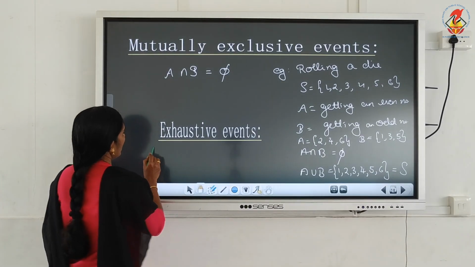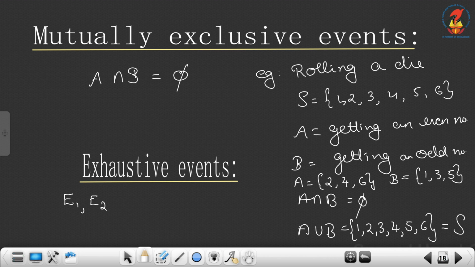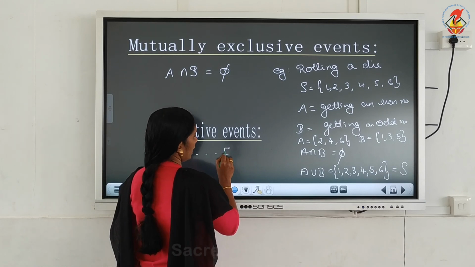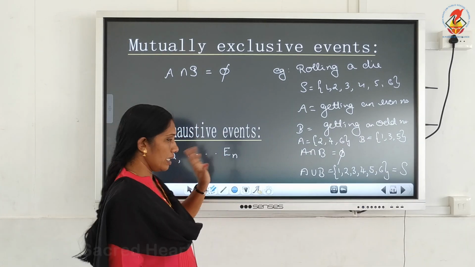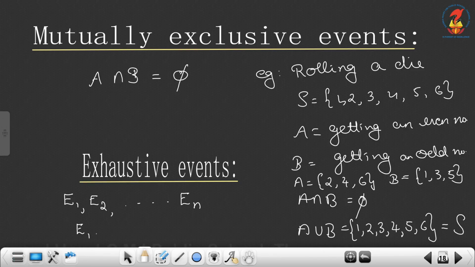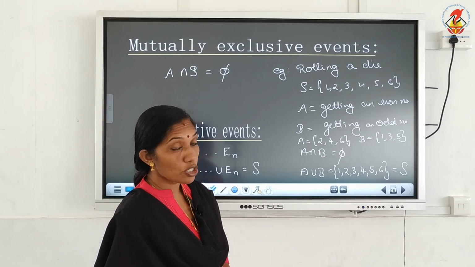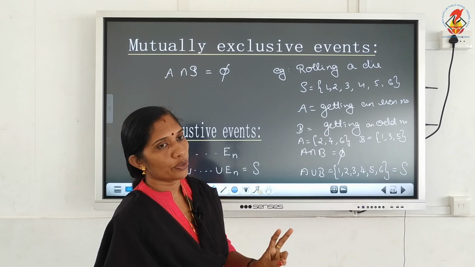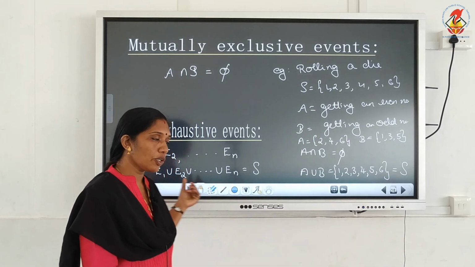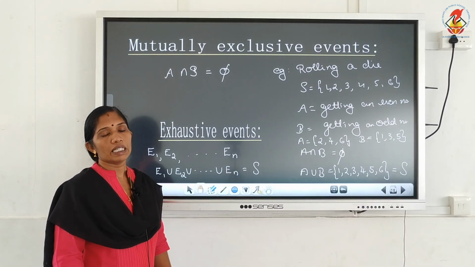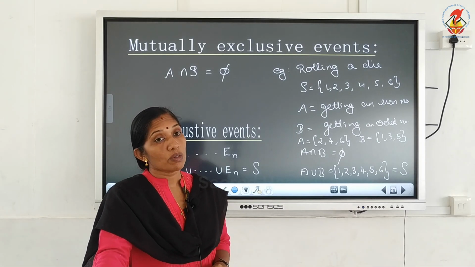So, exhaustive: usually for events we denote with the capital letter E. Let E1, E2, etc., En be N events such that E1 union E2 union etc. union En is equal to S. Then E1, E2, etc., En are said to be exhaustive events.